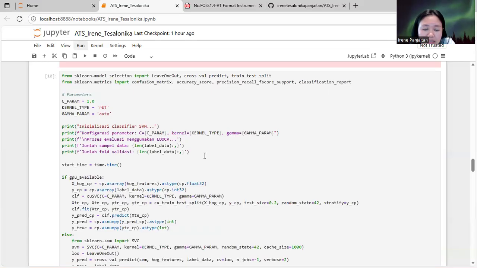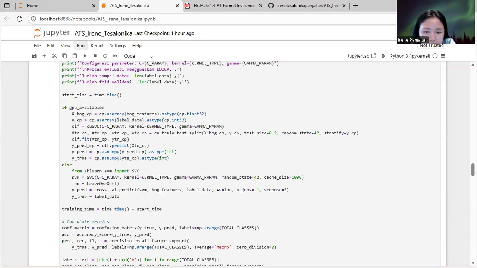This is the 10th cell. This is the SVM classification and LOOCV evaluation. This cell will initialize and evaluate a support vector machine, or SVM, classifier. The parameters are defined, like the C here.